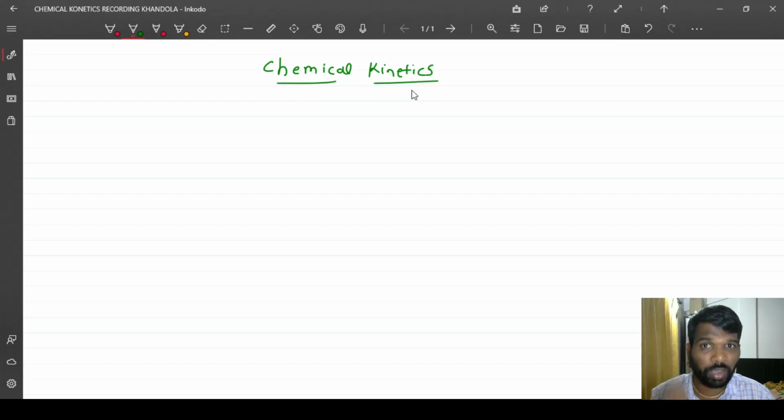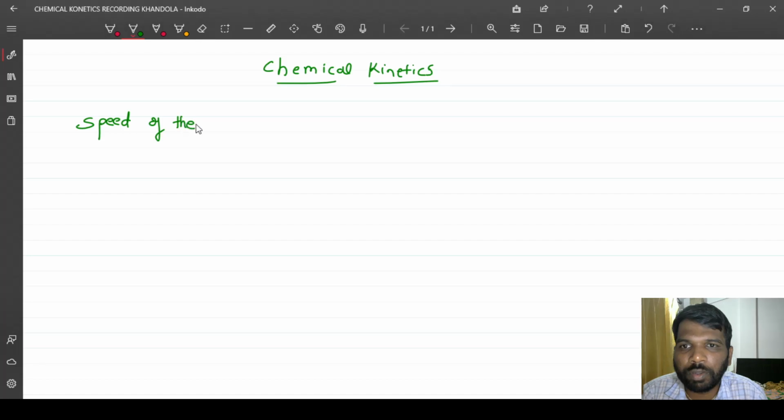The thing we have to understand in chemical kinetics is the speed of the reaction. What we study in chemical kinetics is the speed of the reaction.